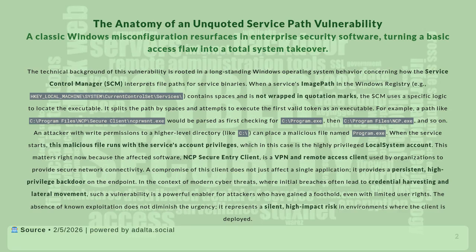This matters right now because the affected software, NCP Secure Entry Client, is a VPN and remote access client used by organizations to provide secure network connectivity. Compromise of this client does not just affect a single application, it provides a persistent, high-privilege backdoor on the endpoint. In the context of modern cyber threats, where initial breaches often lead to credential harvesting and lateral movement, such a vulnerability is a powerful enabler for attackers who have gained a foothold, even with limited user rights. The absence of known exploitation does not diminish the urgency. It represents a silent, high-impact risk in environments where the client is deployed.